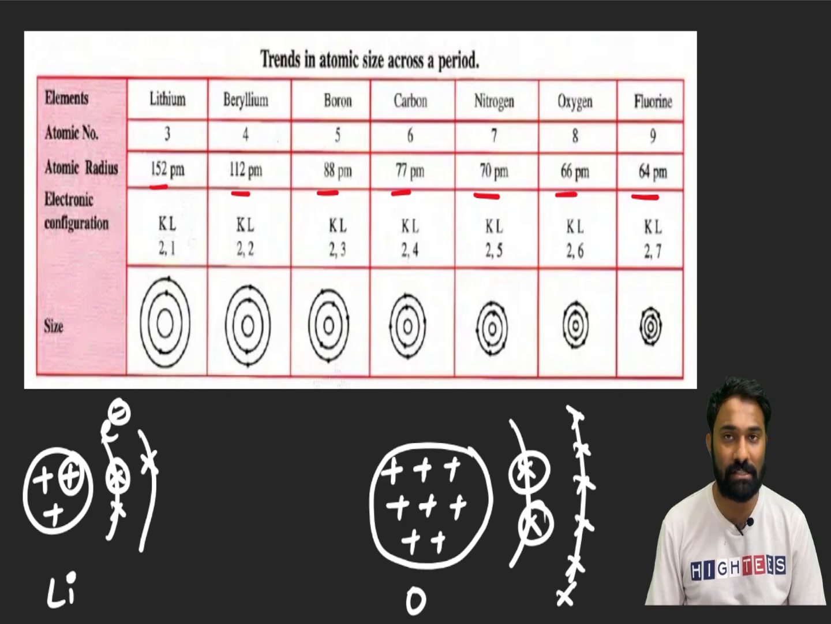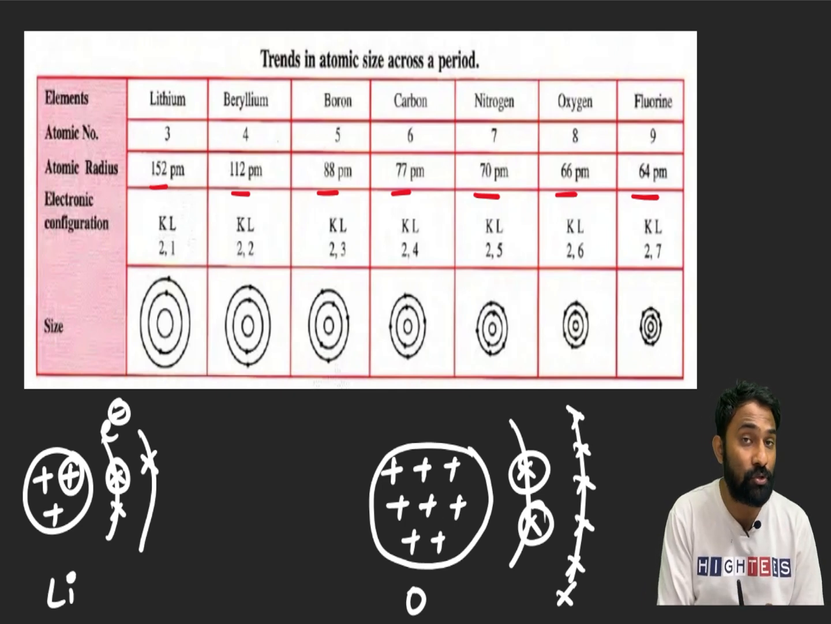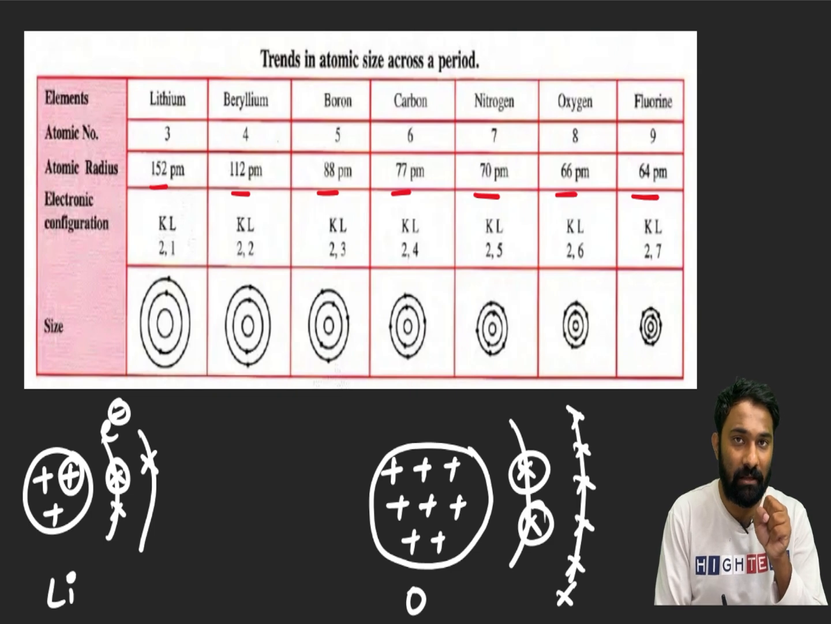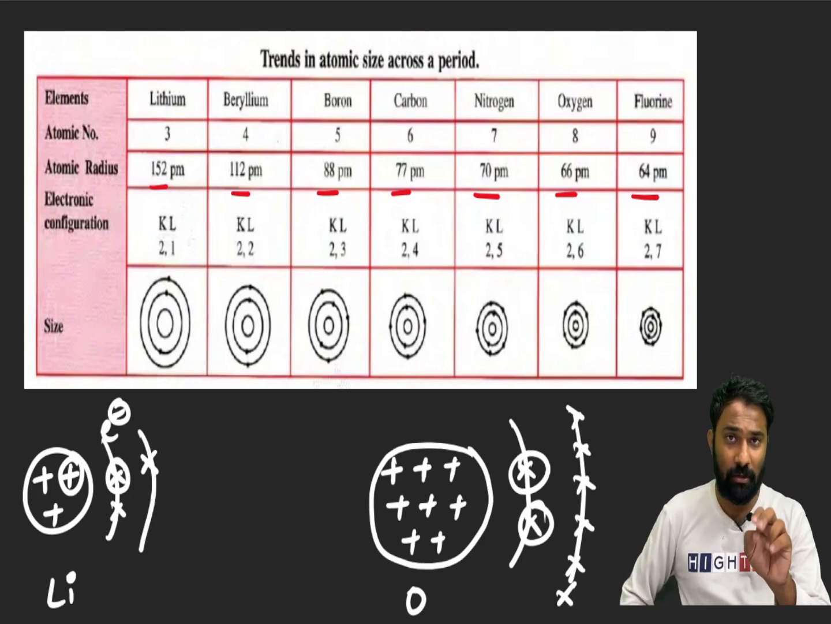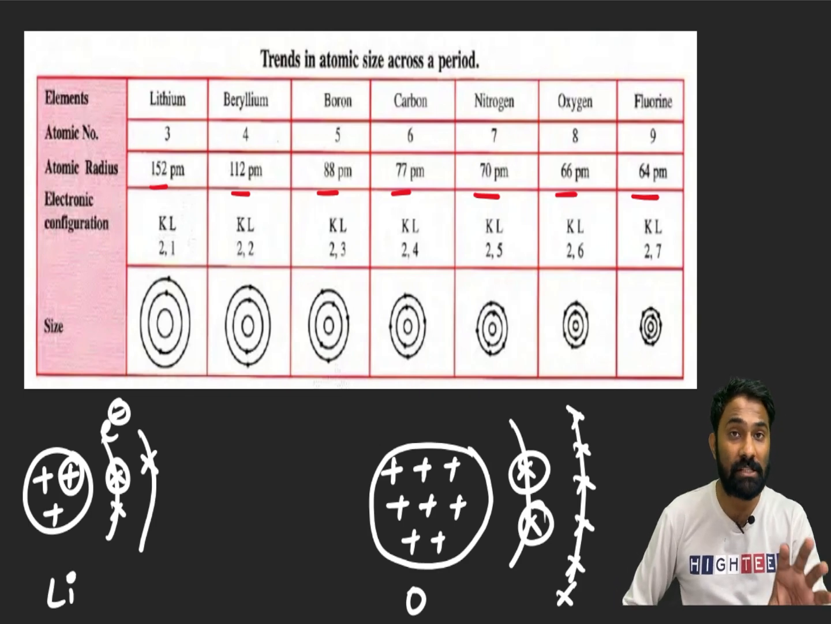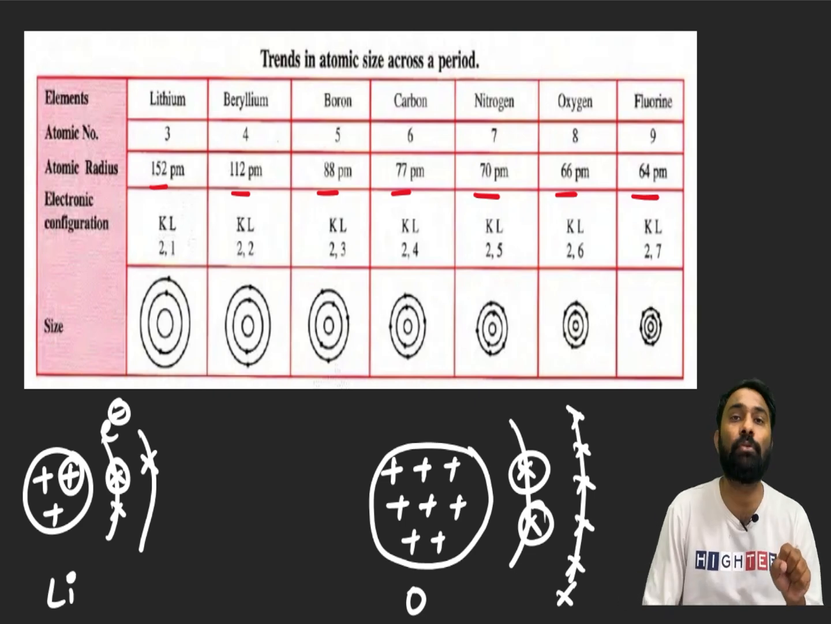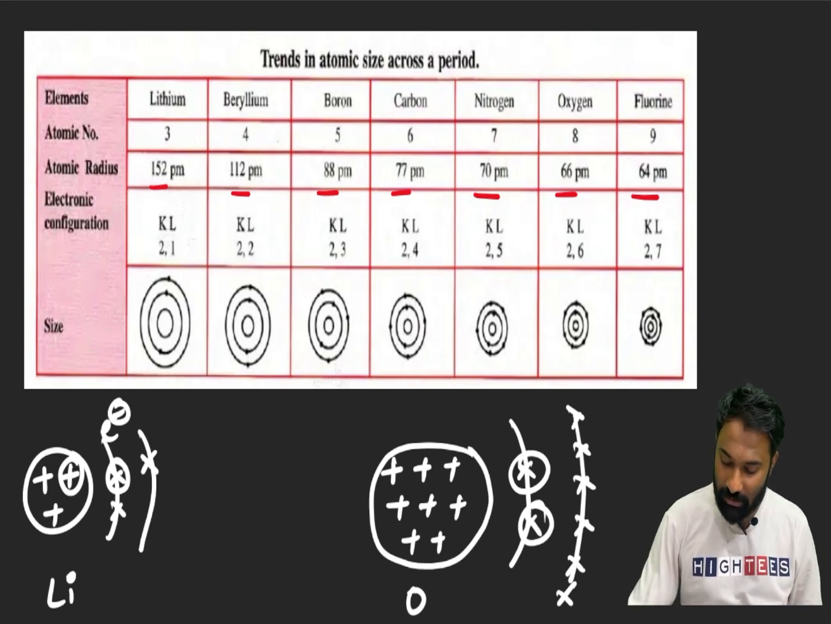But when it comes to oxygen, how many? Here we have only 3 positive charge, but there we have 8 positive charge. Compared to 3 positive charge, 8 protons have a higher capacity to pull the electrons towards itself. Lithium has only 3, so it pulls the electrons slowly. Oxygen has 8 protons, a high nuclear charge, so it pulls the valency electrons towards itself very strongly.